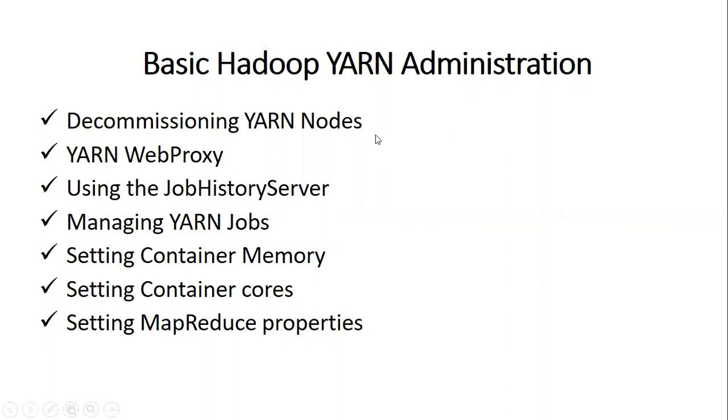What is decommissioning YARN nodes? We have discussed this in YARN. YARN basically has four components: resource manager, node manager, container, and application master. Whenever I want to remove a node manager from the cluster, it should be decommissioned first. If the node is alive and responding, you can easily decommission it from the Ambari web user interface.